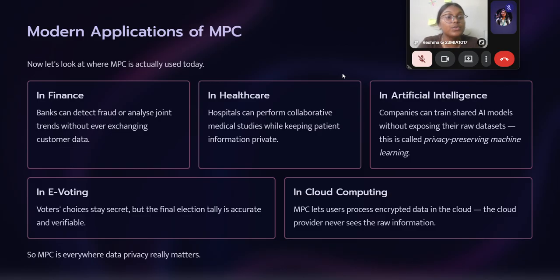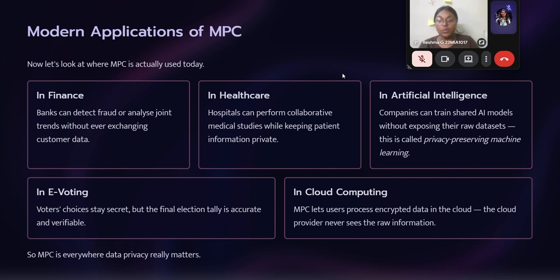And let us see how it is being used in AI, which is artificial intelligence. Companies train shared AI models without exposing the raw data. This is called privacy preserving machine learning. So the privacy is preserved, and the company can always train shared AI models without exposing the raw data set.